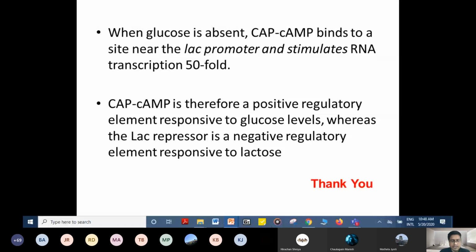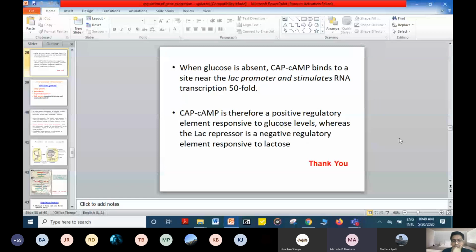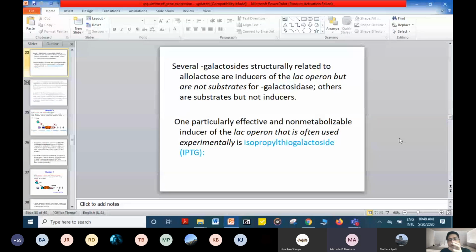Okay. Here we are focusing on how the genes are regulated, in the prokaryotic case, with the example of the lac operon, which is the coordinated unit of genetic expression.